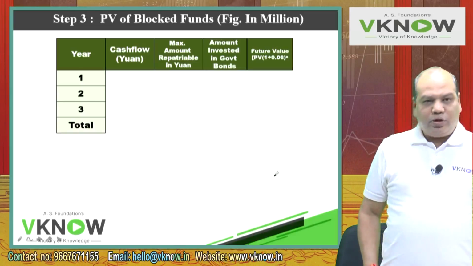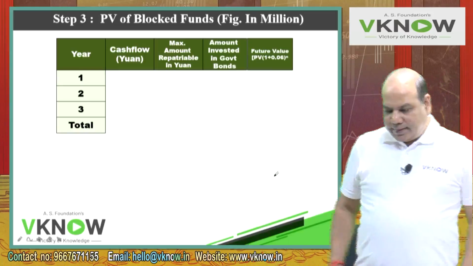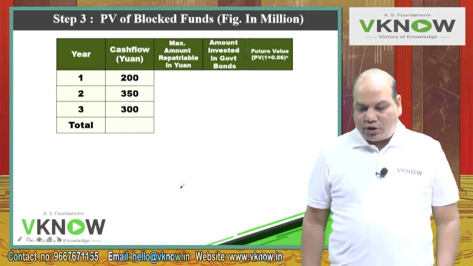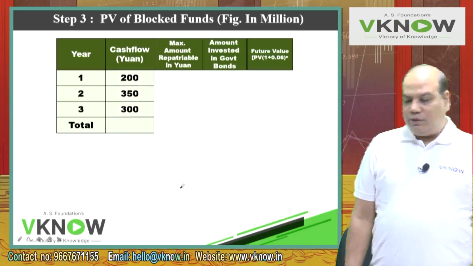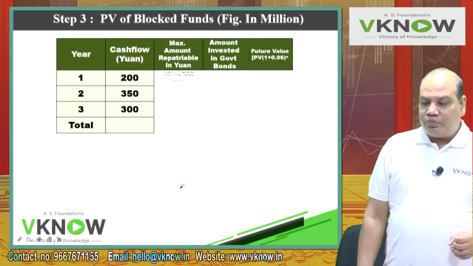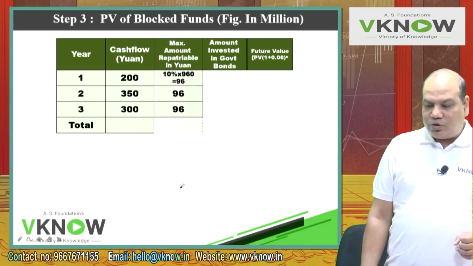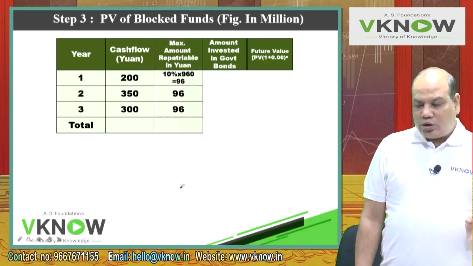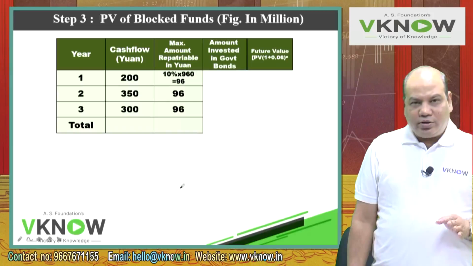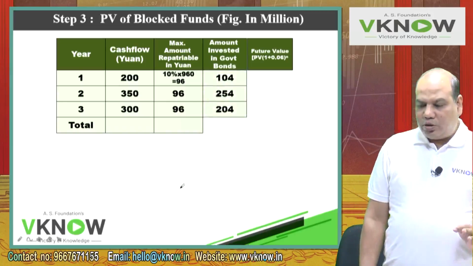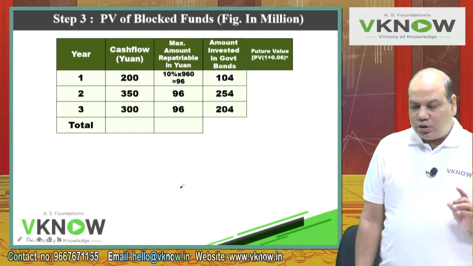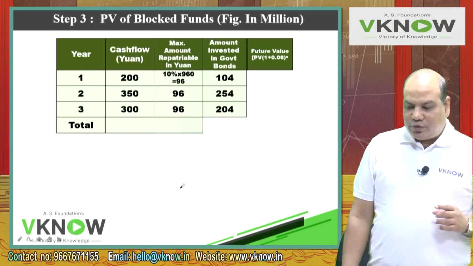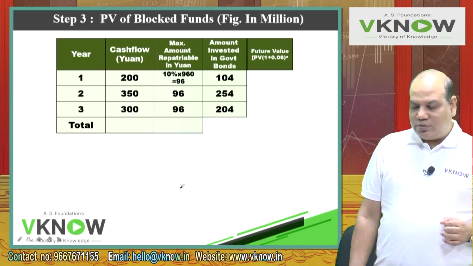Now write year 1, 2, 3. If you can keep one line gap, I'll be happy. First 3 year cash flows were 200, 350, 300, and then the repatriation was 96, 96, 96. So what is the amount not repatriated? It is invested in government bond: 200 minus 96, 104; 350 minus 96, 254; 300 minus 96, 204.